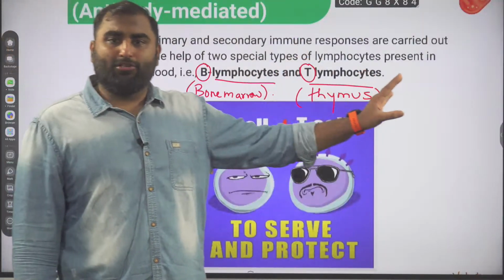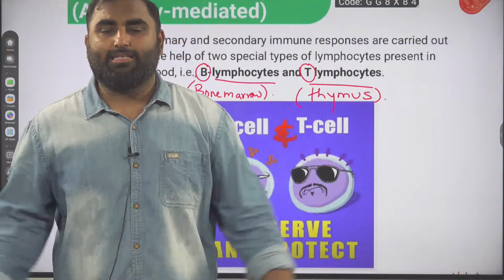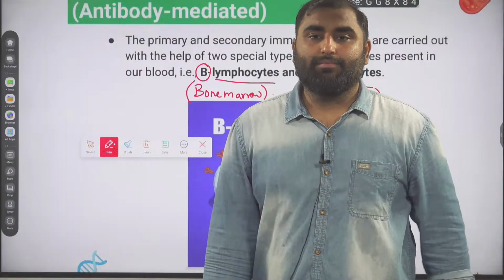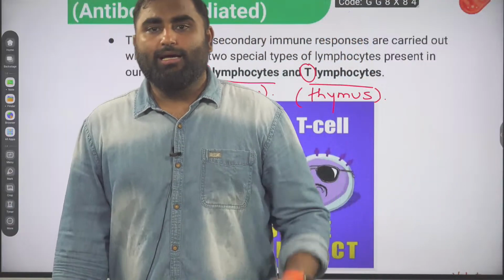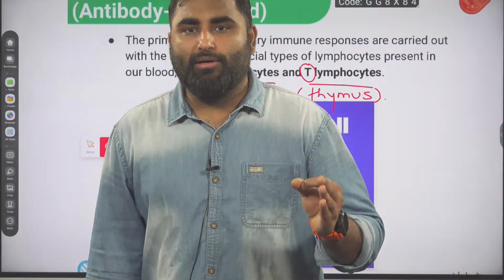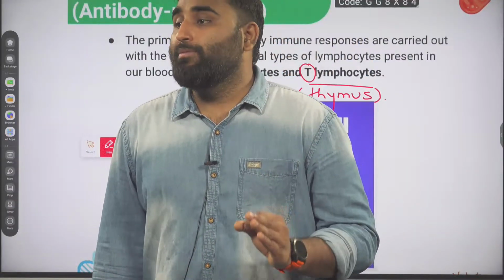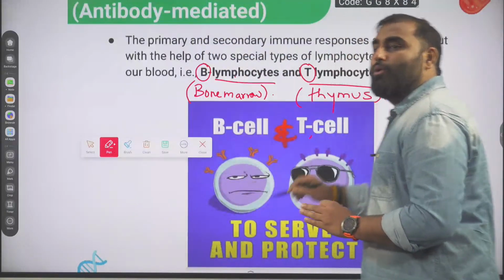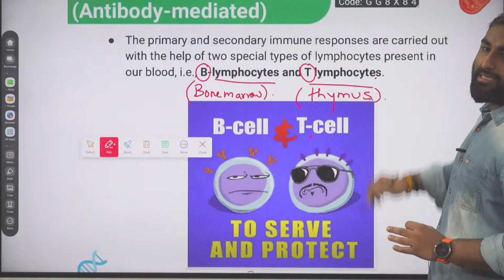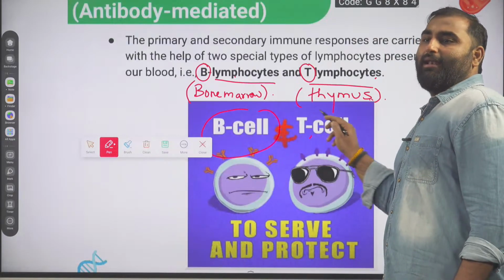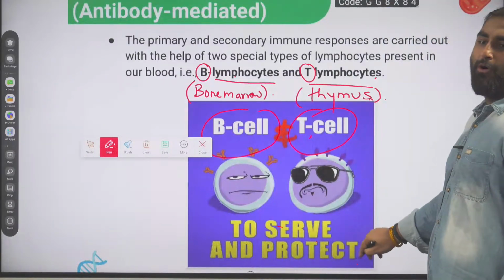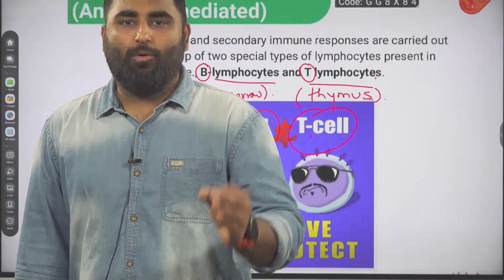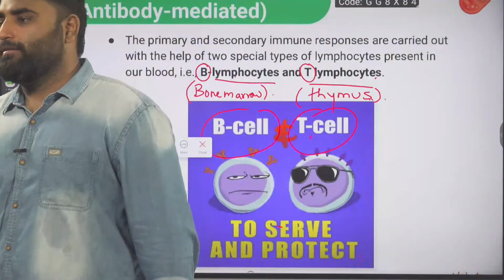B lymphocytes and T lymphocytes are brothers. They help each other, support each other, and fight the pathogen. In acquired immunity, a question will come: which are the main cells of acquired immunity? The main primary cells of acquired immunity are lymphocytes. The B lymphocytes develop in the bone marrow and the T lymphocytes develop in the thymus. B cells and T cells serve to protect your body. They are a very important part of the acquired immune system. Are we clear with this, guys?